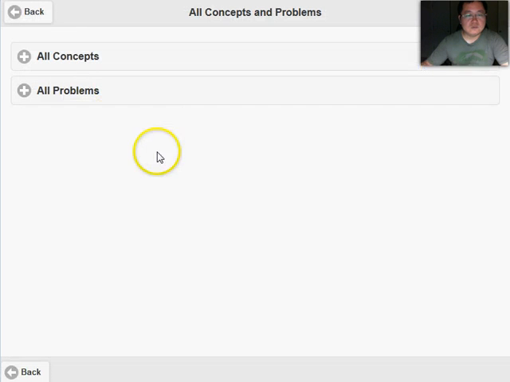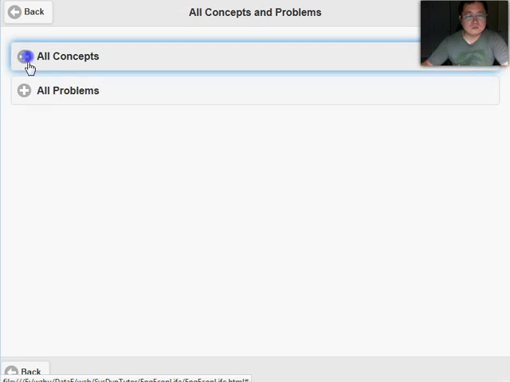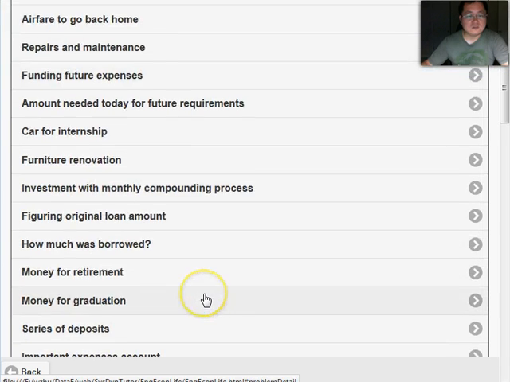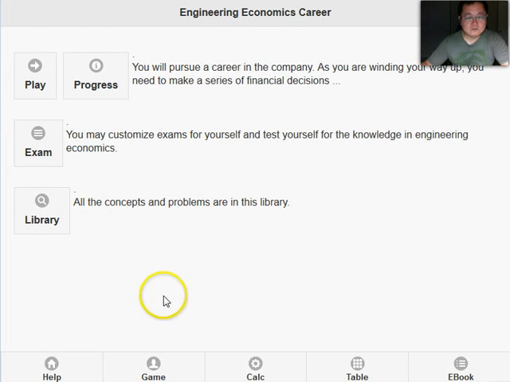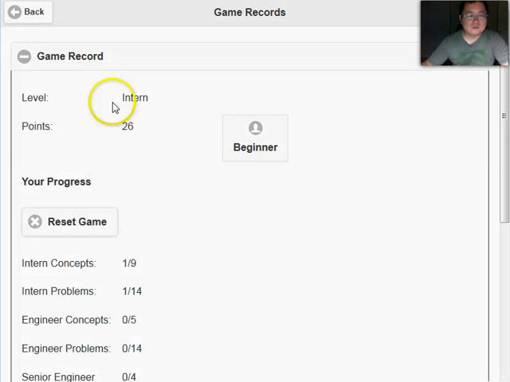This library will provide all the conceptual questions and practice problems for yourself. You can open it and you will see these are all the questions that we have in our test base. All the activities that you do will earn you points. The more time you spend on each problem, even if you work on the same problem several times, you will earn points as long as you get it correct each time, and you will see your progress here.